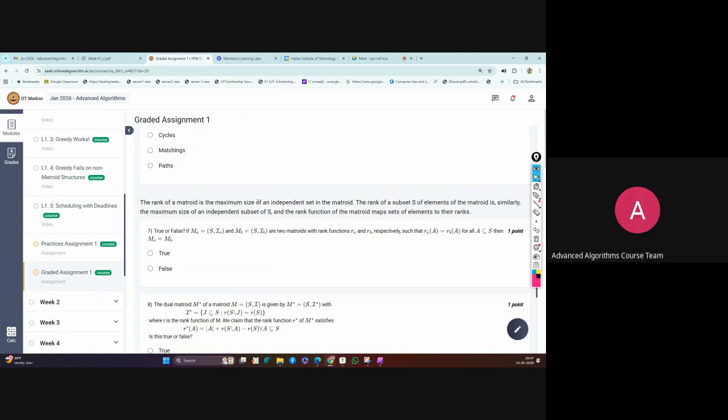This rank is also called the maximal size. What I have discussed is that the size of the basis is called the rank. Yeah, okay. The basis you explained, right? So what I have just explained, the basis is just like a maximal independent set, and the size of that is called the rank.